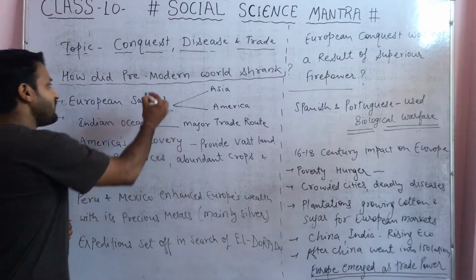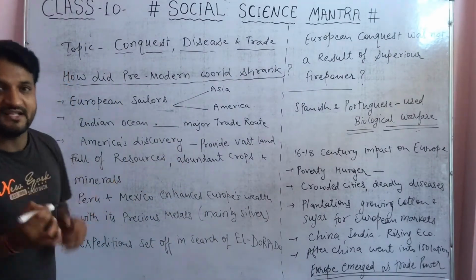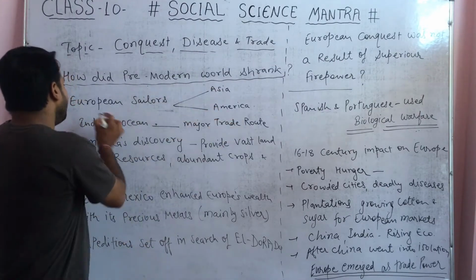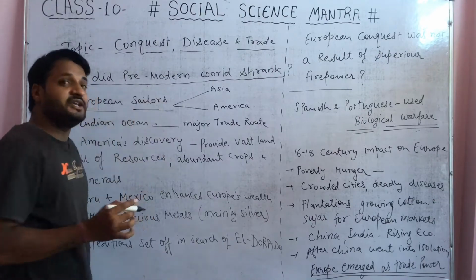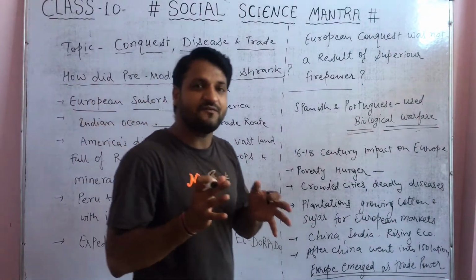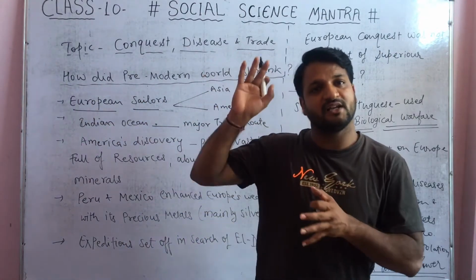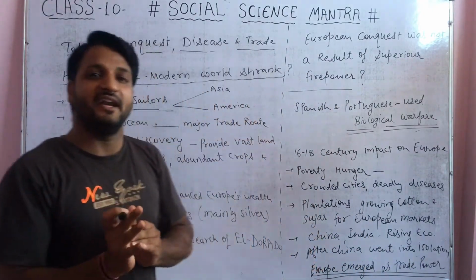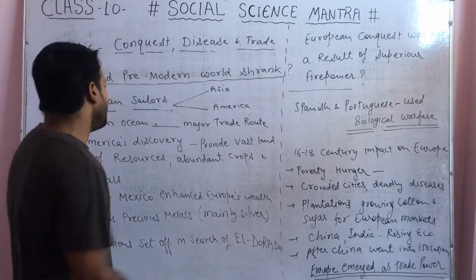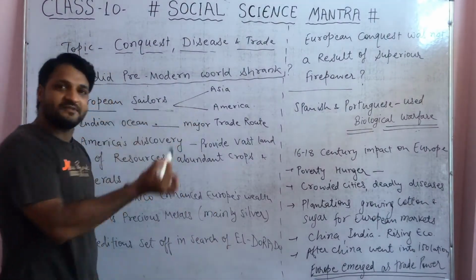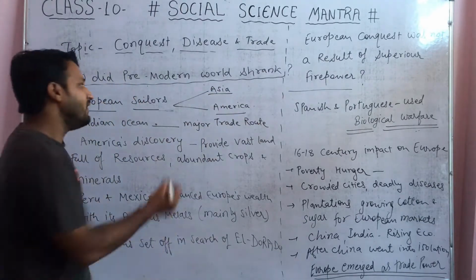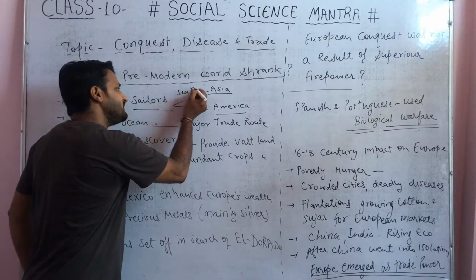So what were the factors and reasons that we need to discuss? How did this pre-modern world take shape? The European sailors used sea routes. They were not using air routes or land routes, but sea routes for trade to different parts of the world. So European sailors connected themselves with Asia and America with the help of sea routes.